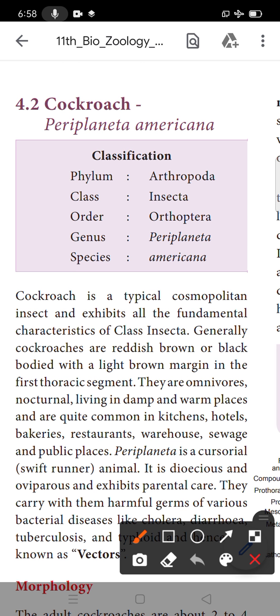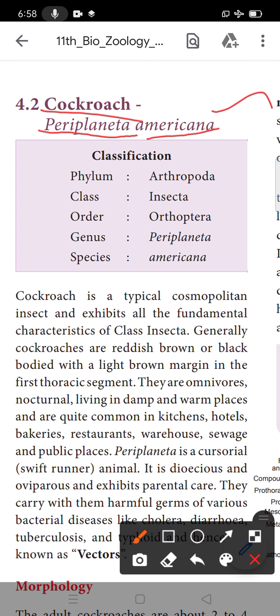So before, we finished the earthworm. The earthworm is in the Annelida phylum. Now we will discuss the cockroach. Cockroach is an Arthropoda. First we will discuss the Arthropoda cockroach. What is the zoological name of the cockroach? It is Periplaneta americana.